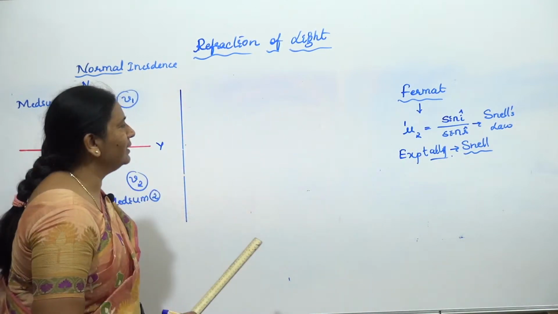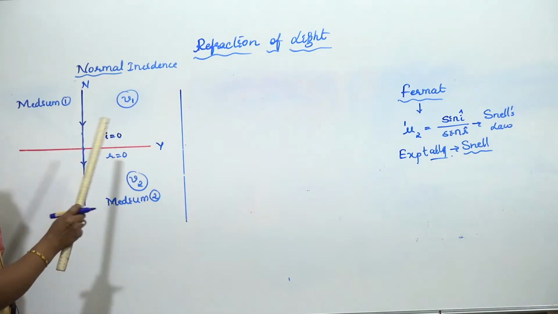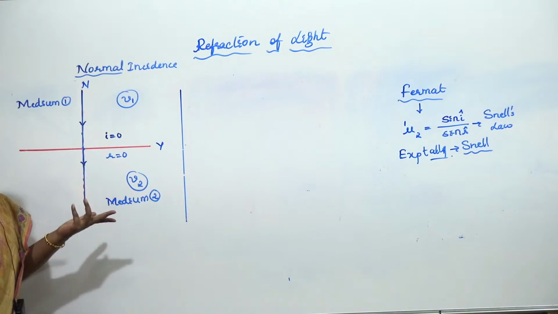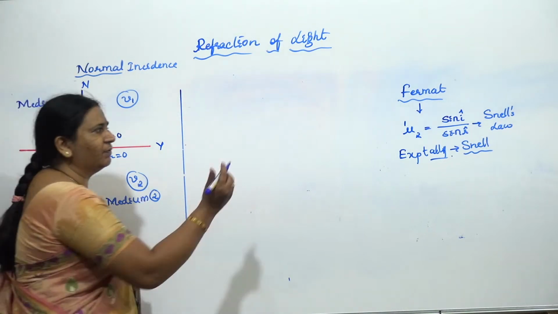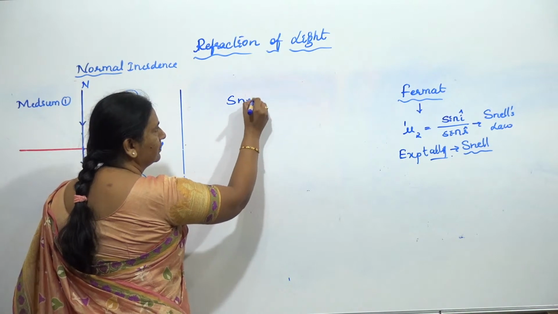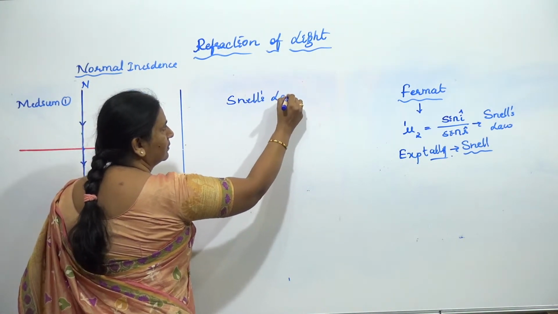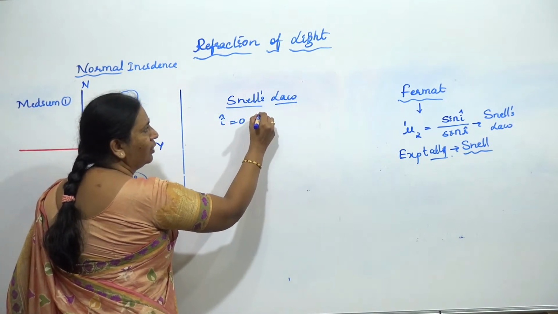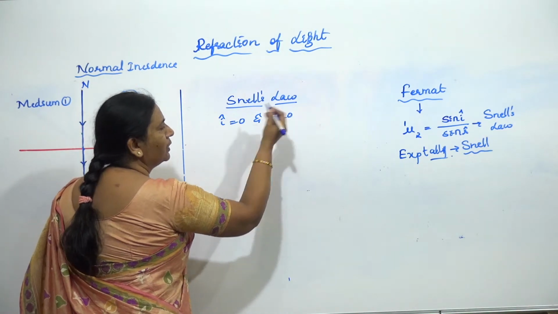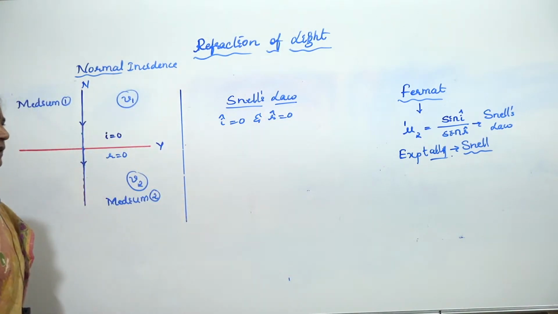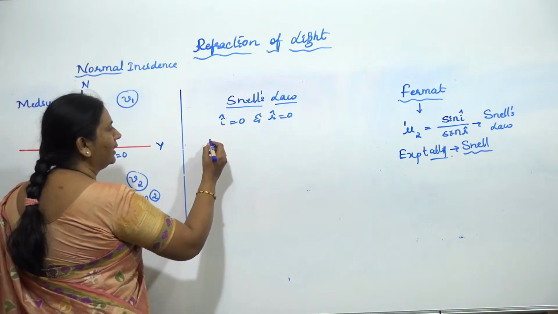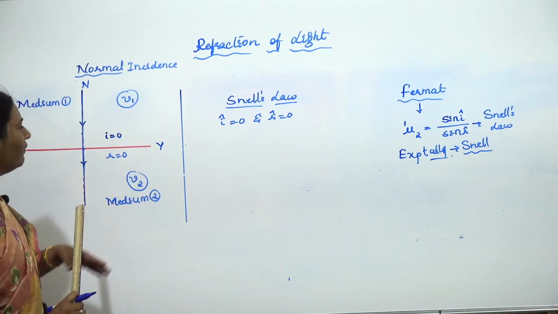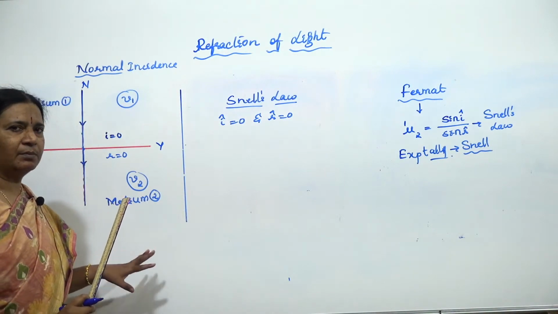Now if you apply Snell's law here, what happens then? Since angle of incidence equal to 0 and angle of refraction is also equal to 0, 0 by 0 is what? Undefinable. And if I suppose take refractive index as 0, that is meaningless because every medium has some refractive index.